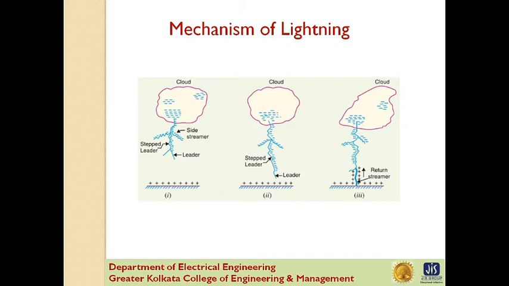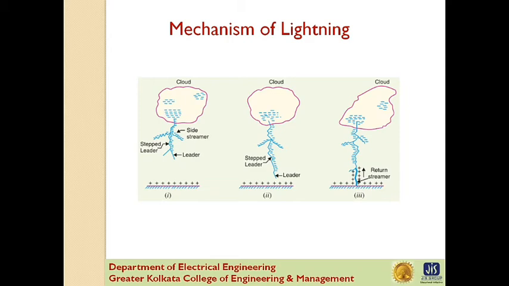This phenomenon causes a sudden spark which we call lightning, with the resulting neutralization of much of the negative charge of the cloud. Any further discharge from the cloud may have to originate from some other portion of it. I would like to say some points.